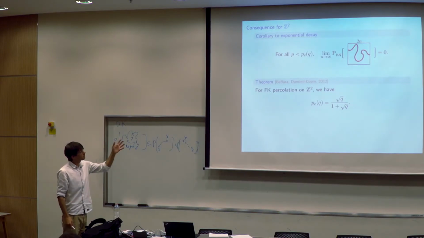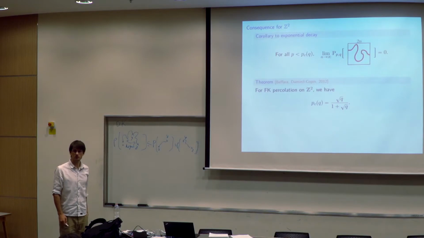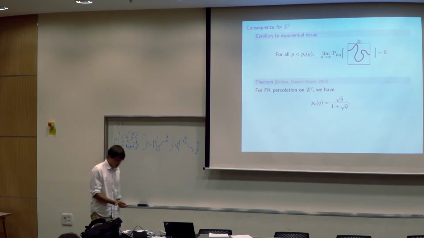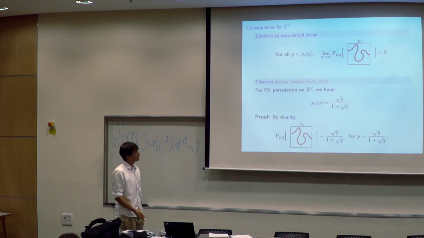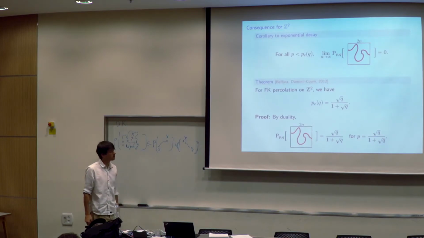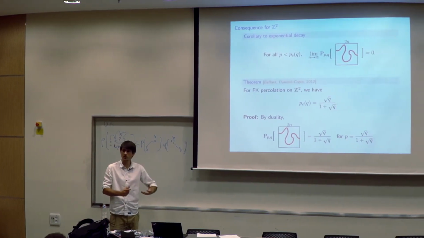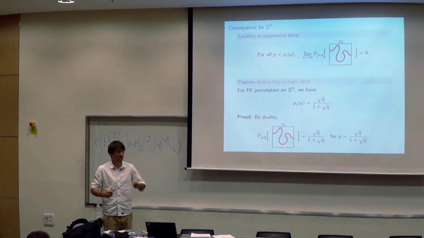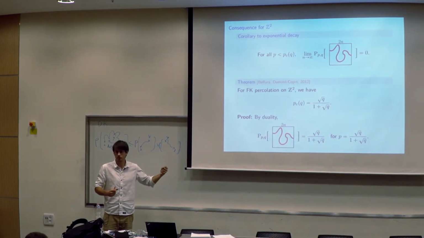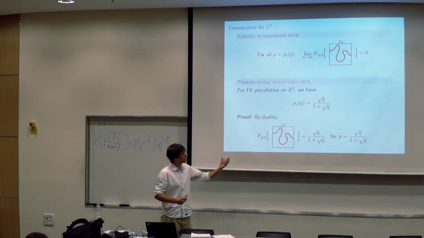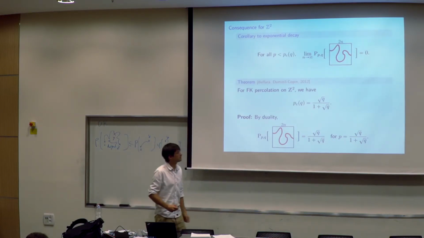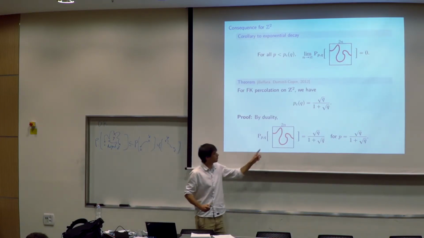So as a consequence, we can also obtain a new proof of the computation of the critical value in 2D. The proof is the same as for percolation, except that here the duality is a little bit different, but FK percolation has a self-duality property at square root of q divided by 1 plus square root of q. If you look at the probability to cross a square at this value, you have to be careful with boundary conditions.